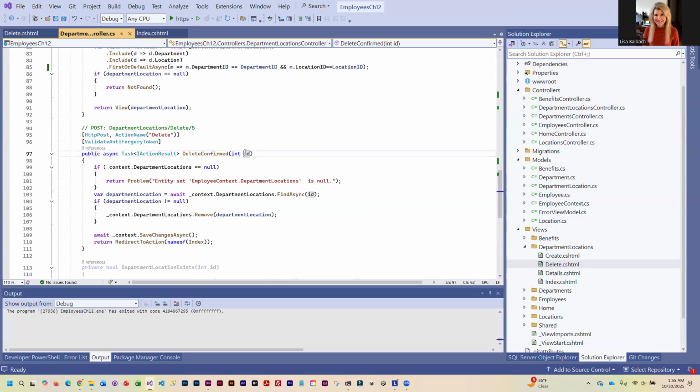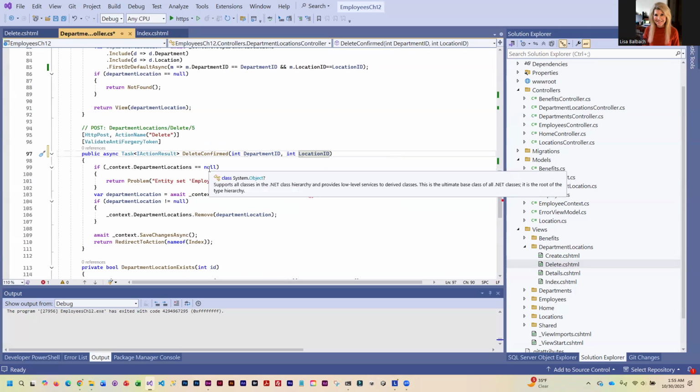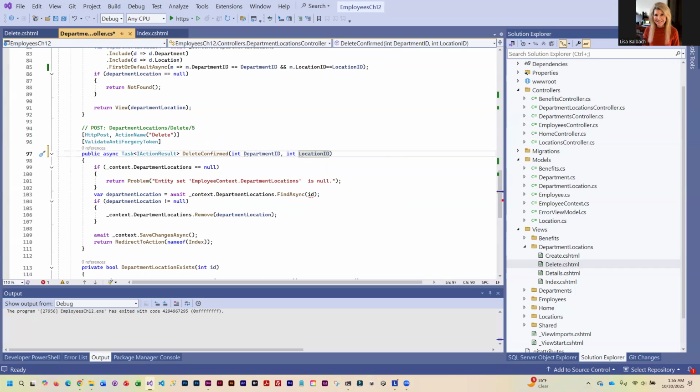So let's pull in department ID and location ID. And because this is confirming a delete, these are not nullable. These need to be filled in. Okay, because if they're not, we can't do our delete. Okay, so we have to add them here.